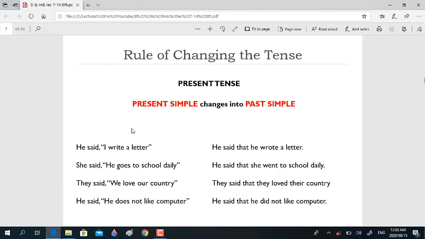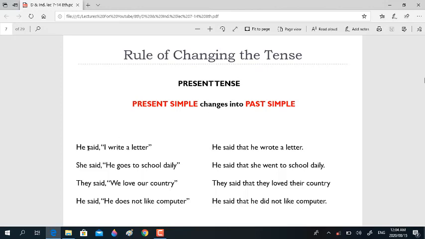It means present indefinite tense will change into past indefinite or past simple, present continuous into past continuous, present perfect into past perfect, and present perfect continuous into past perfect continuous, if the reporting verb is in past.